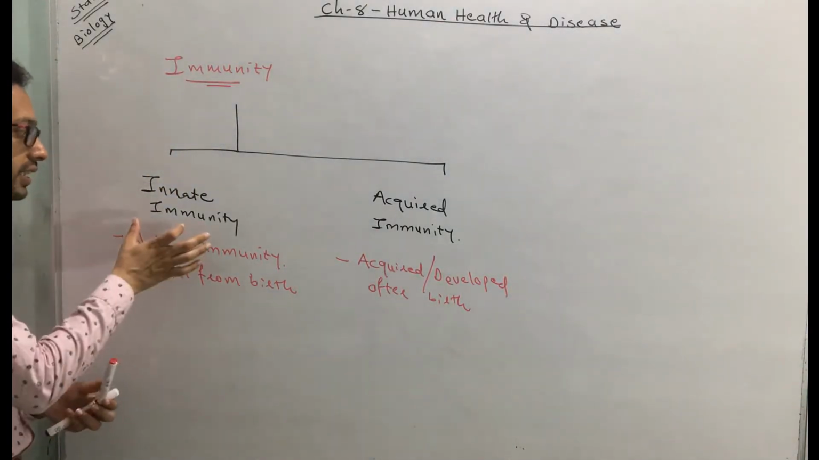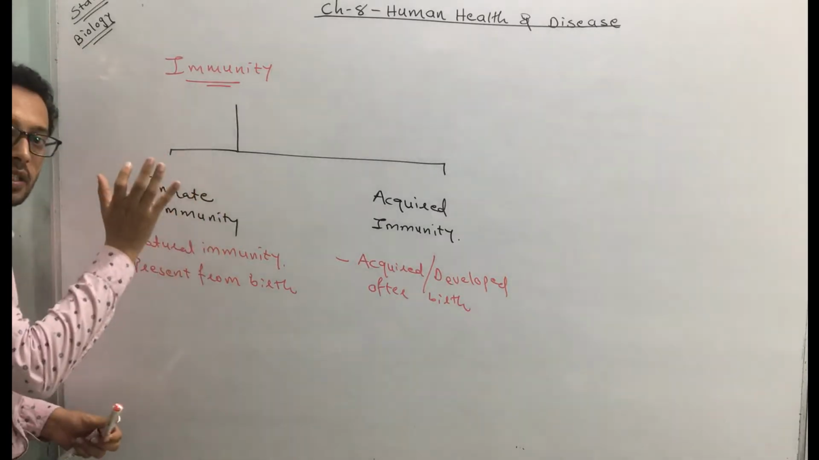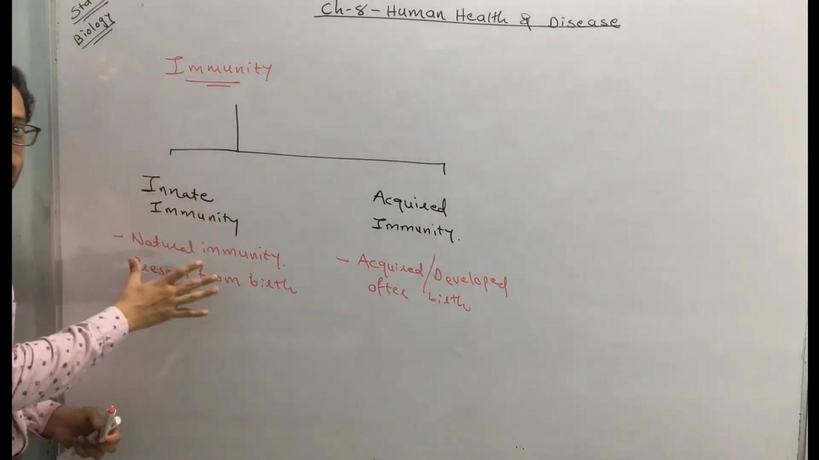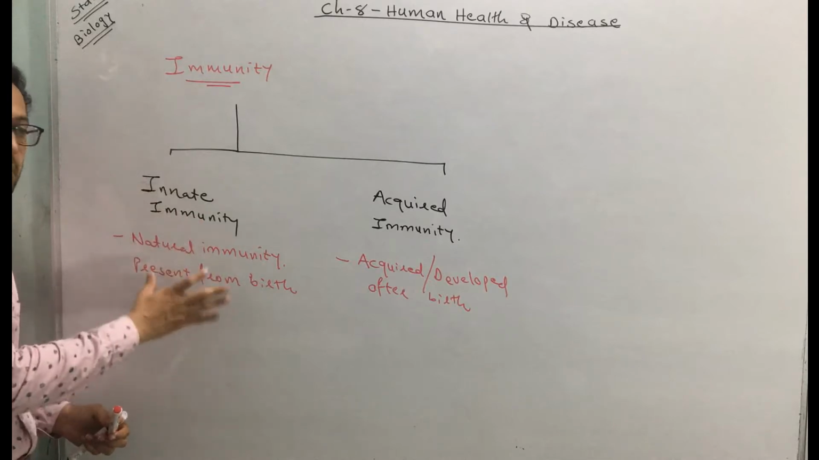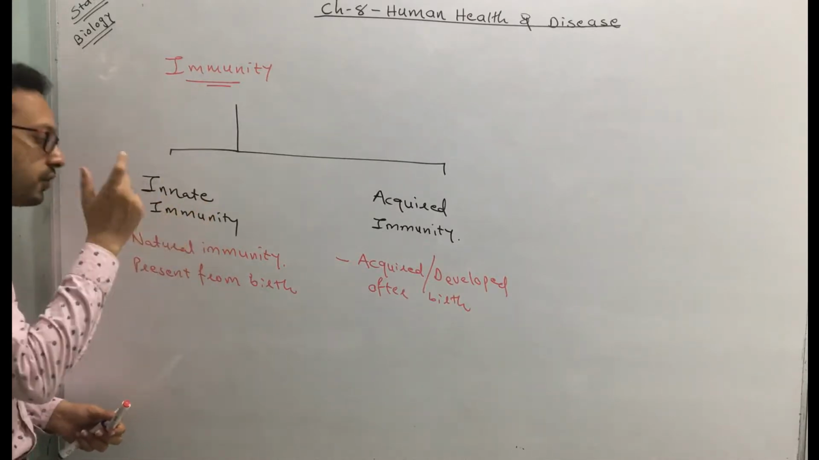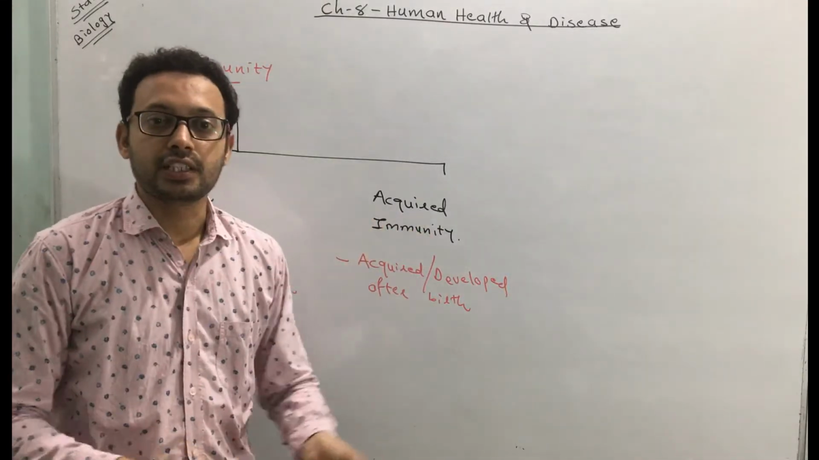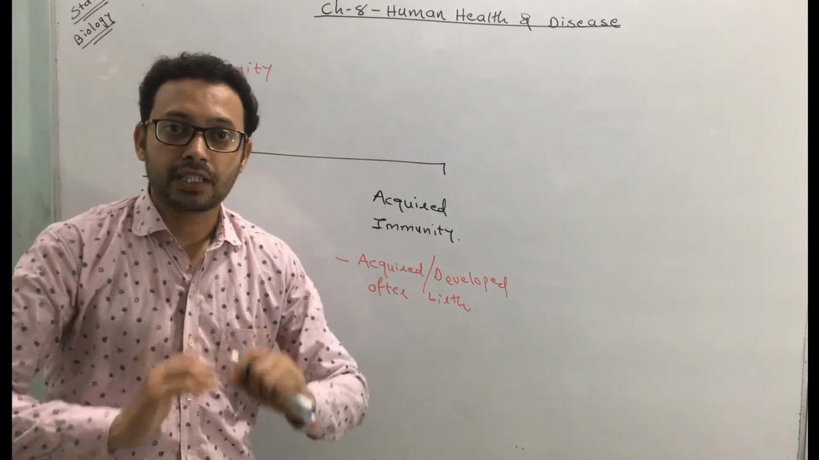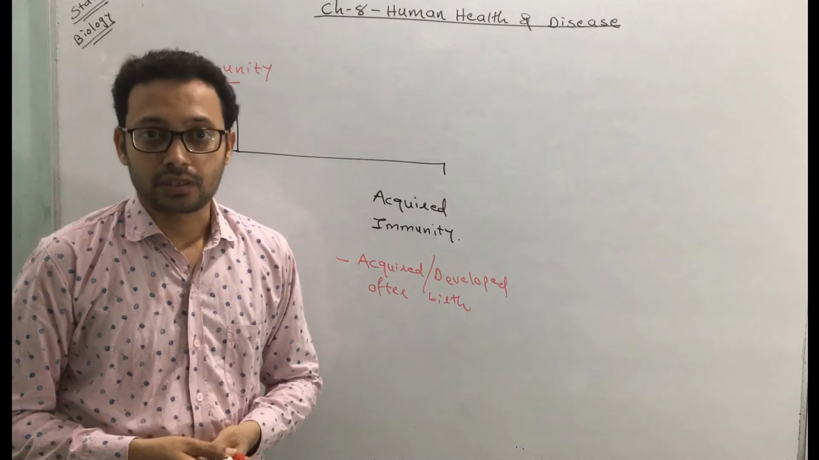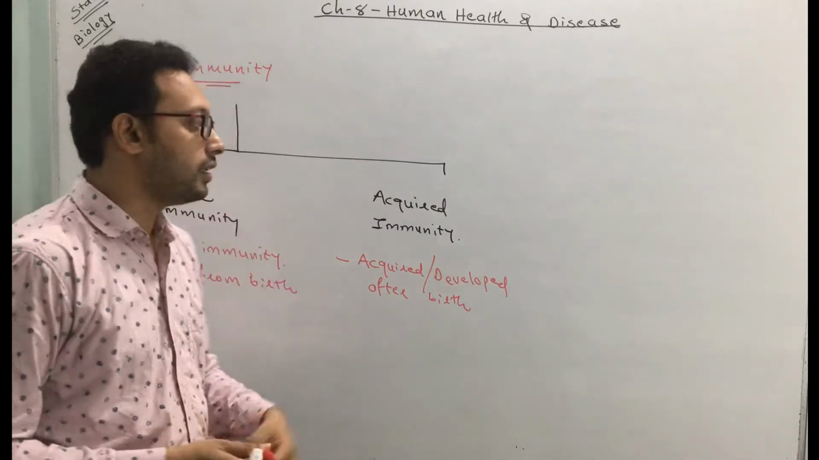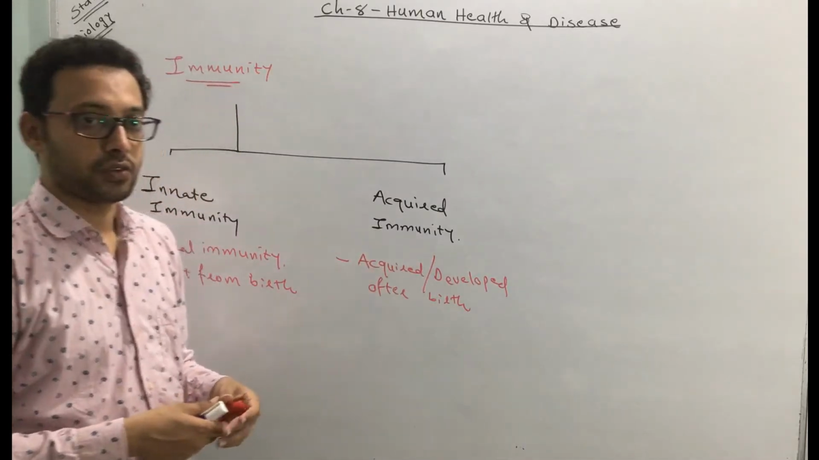So clear? First thing is the innate immunity that is present from birth. By birth the immunity present is called an innate immunity. You can also call it natural immunity. Acquired immunity is not present at the time of birth, but it develops after birth or it is acquired after birth. That's why we call it acquired immunity.